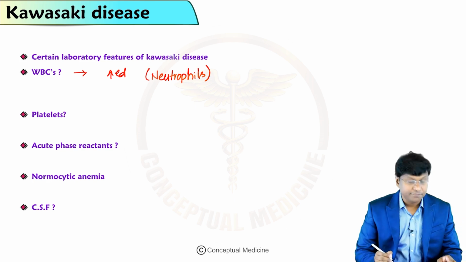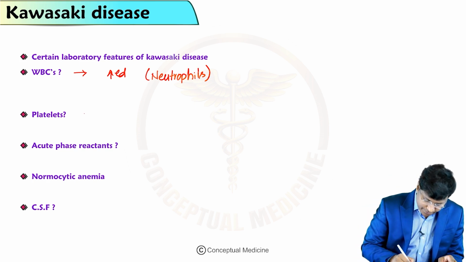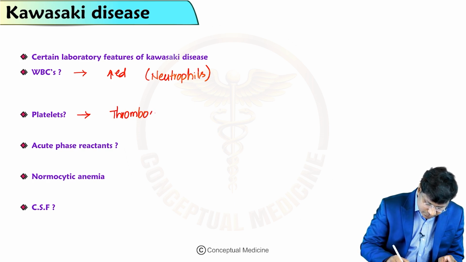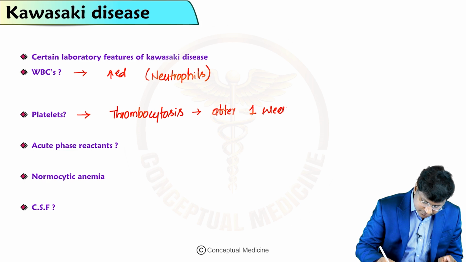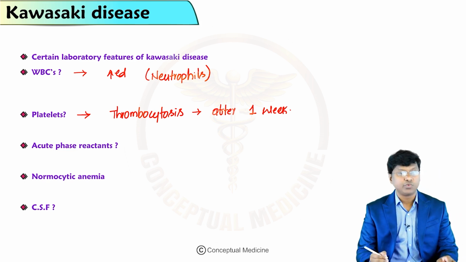With predominance of neutrophils. And in platelets, there will be thrombocytosis, and this thrombocytosis is observed after 1 week.